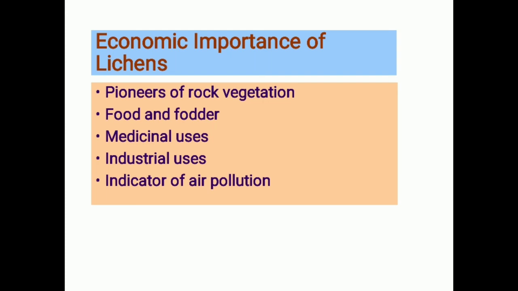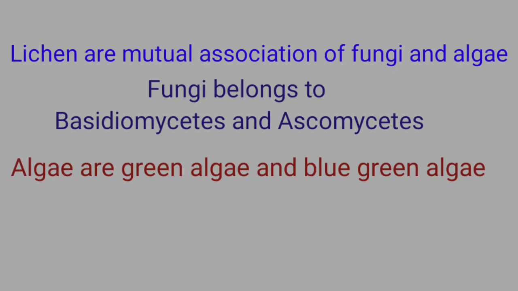So lichens are just a symbiotic association of two types of organisms, that is, one is the fungus and another one is the plant which is called the algae.